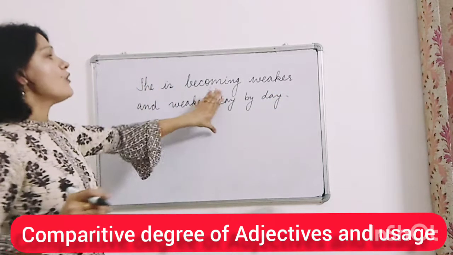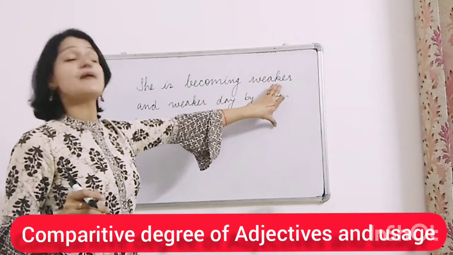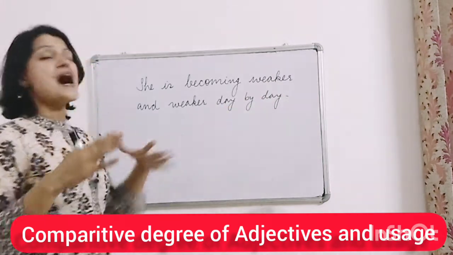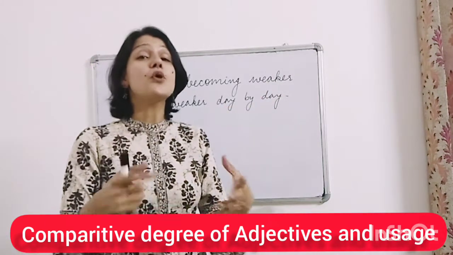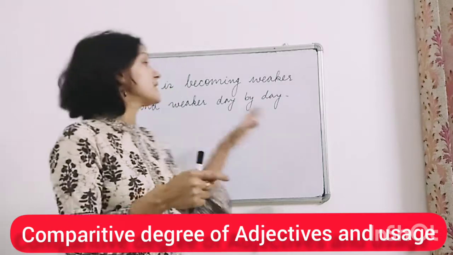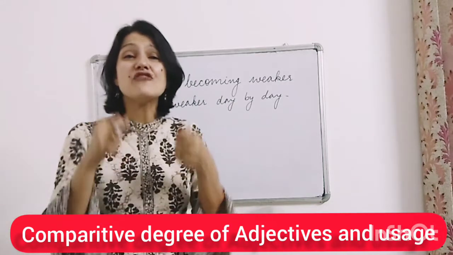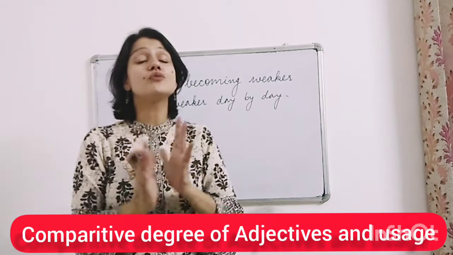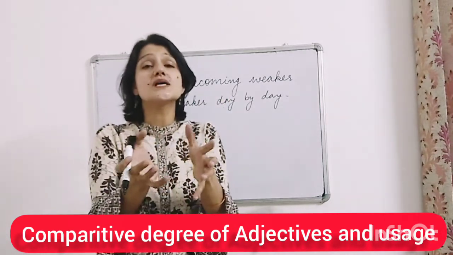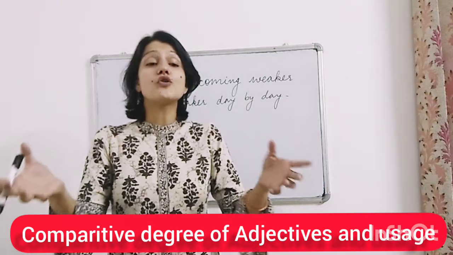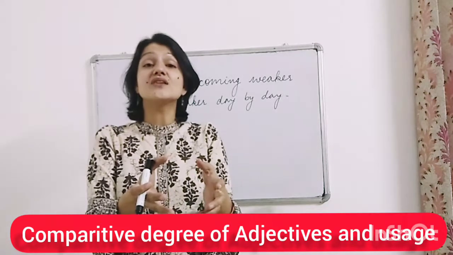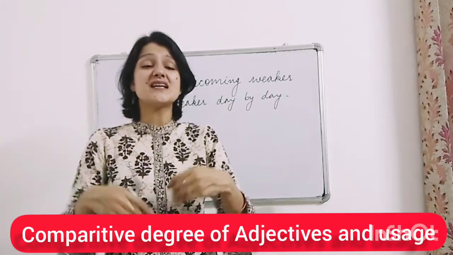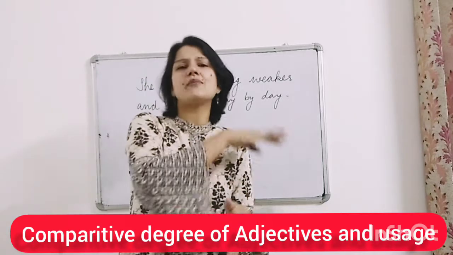So when I use the comparative degree twice, I am doing this to put more emphasis on something, that she is getting really weak. I just want to draw more attention towards it, that she is getting weaker and weaker day by day.